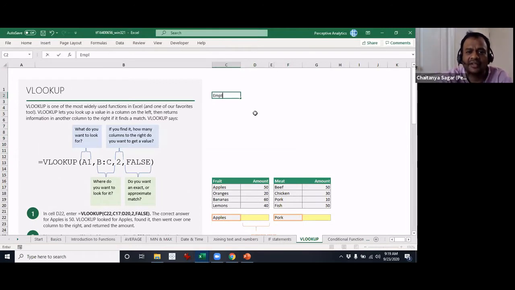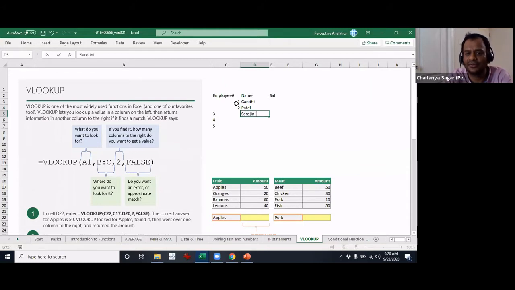So let's say we have employee number, and we have the name, and let's say we call this salary. This is the information we have here, 1 2 3 4 5. We'll take names of our leaders, Gandhi, Patel, and give me a couple of other names.